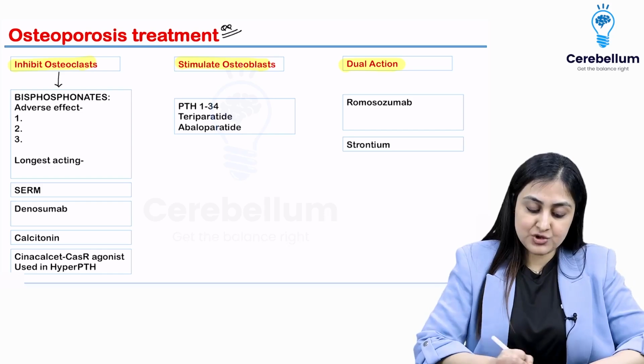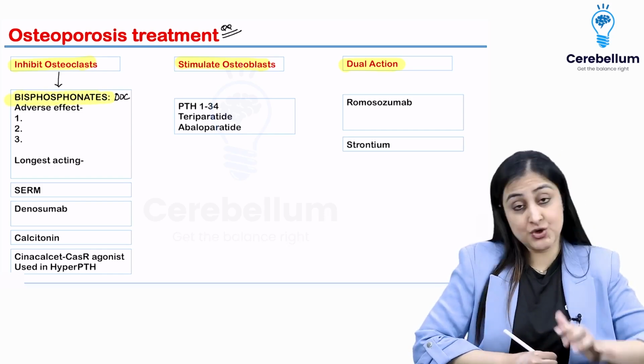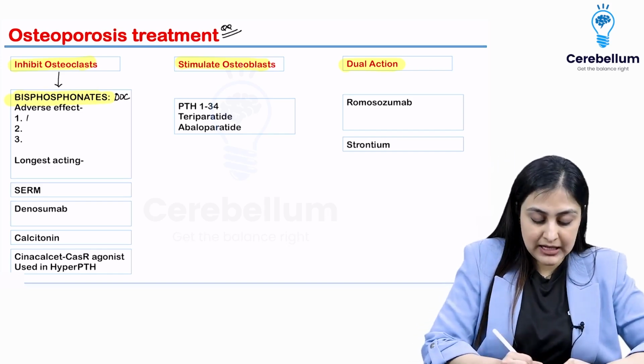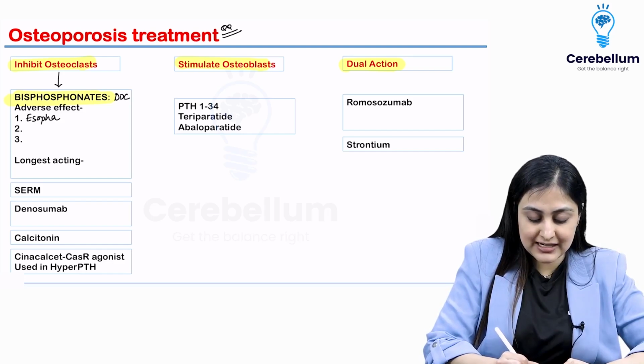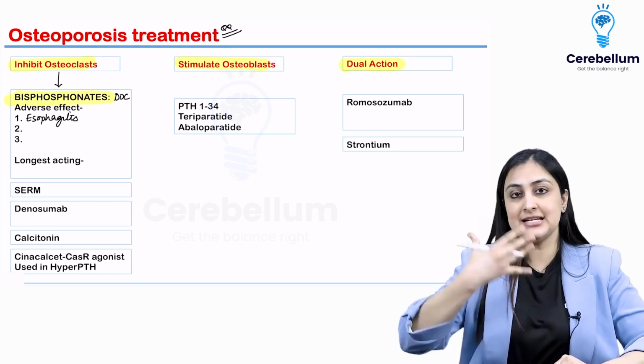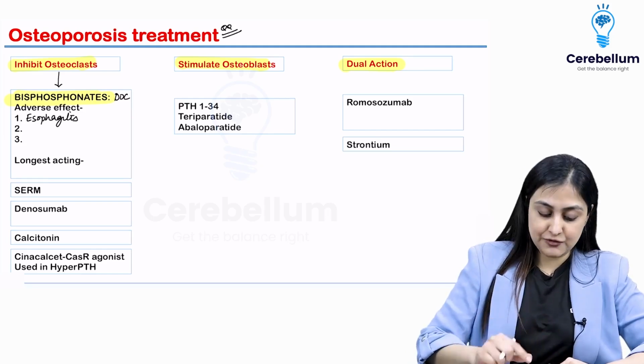So the drug of choice for osteoporosis is bisphosphonates, which inhibit osteoclasts. There are three main adverse effects that you want to consider. One is esophagitis, and that is why we advise that after taking bisphosphonates, sit erect for 30 minutes. So that is one, esophagitis.